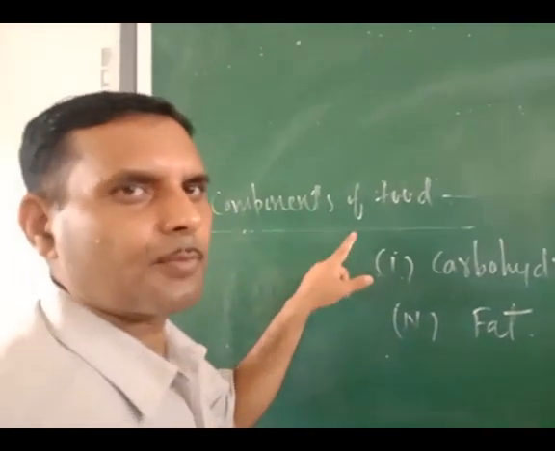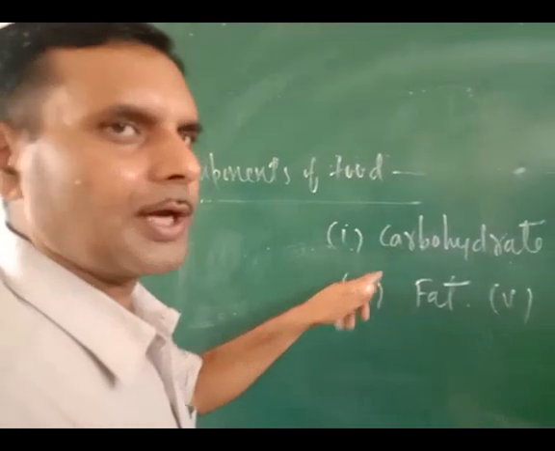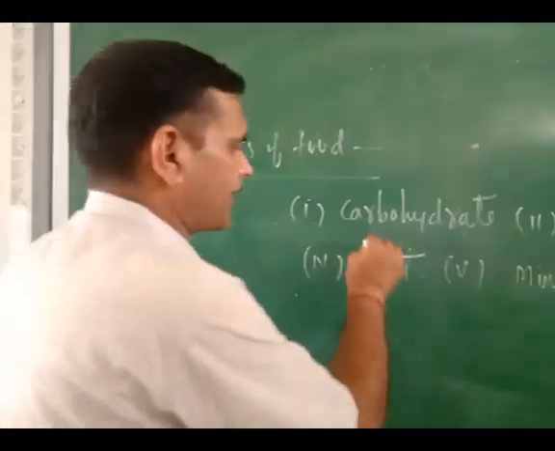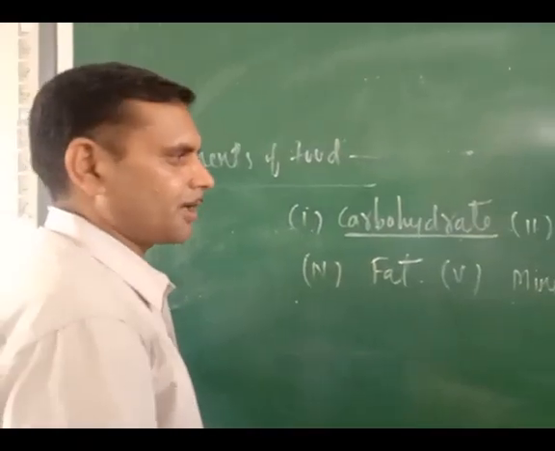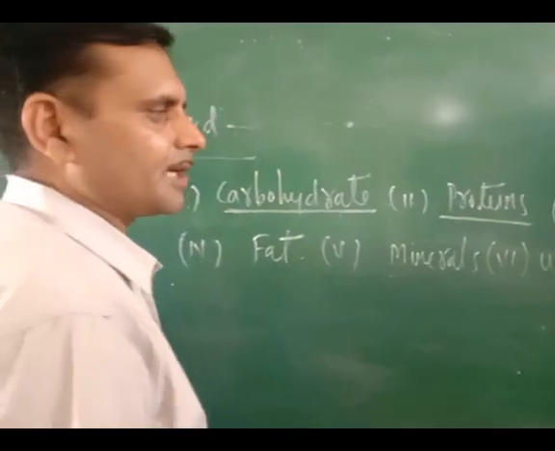Now the different components of food. Food basically has the following components. The first component of food is carbohydrate. It is providing energy to the body. Second one is the protein. It is a body building material.